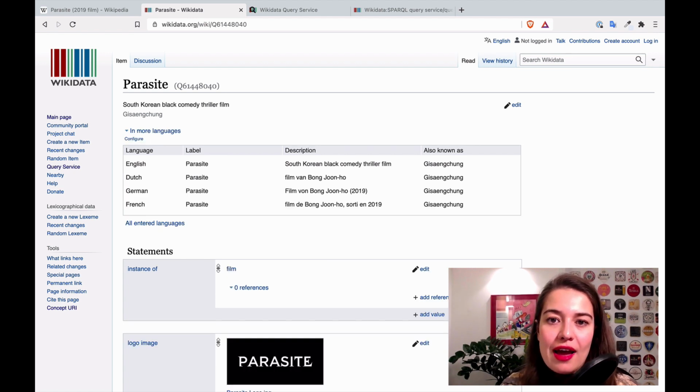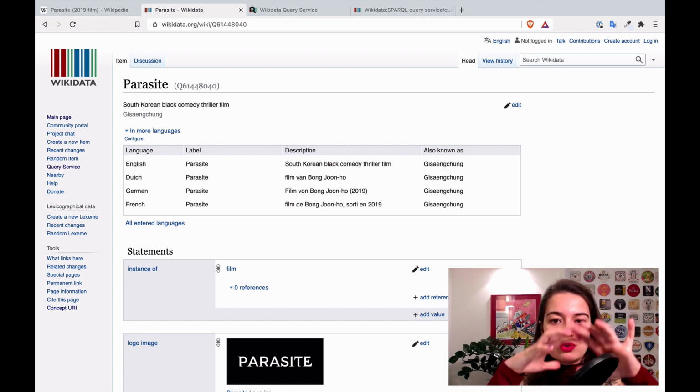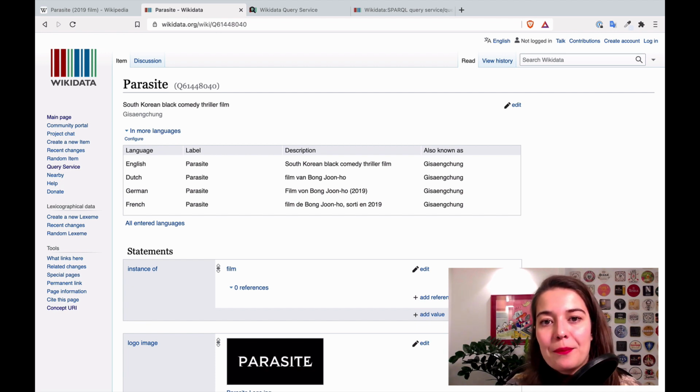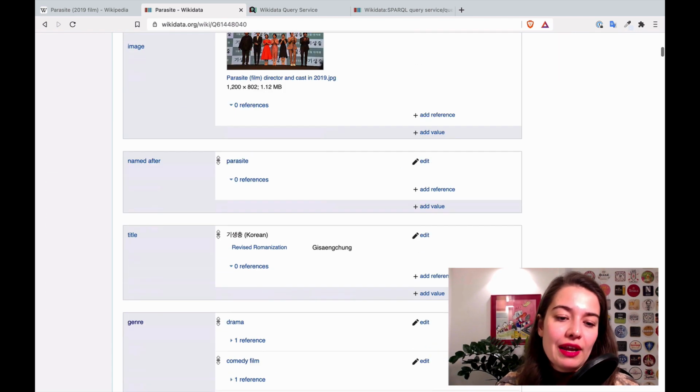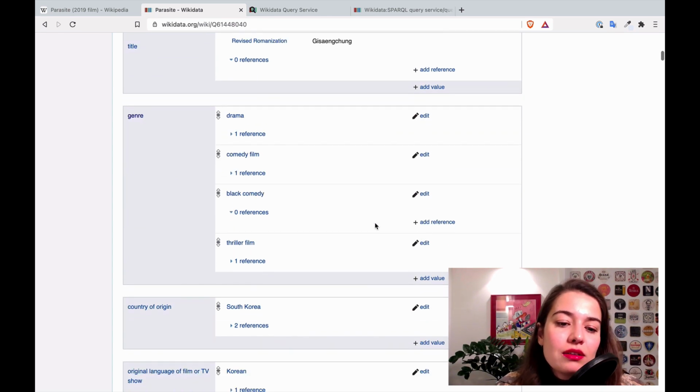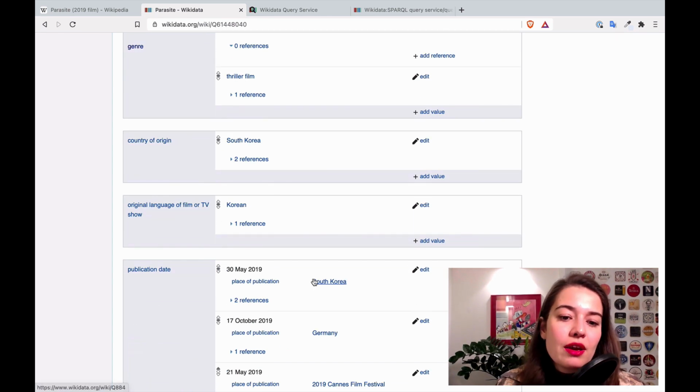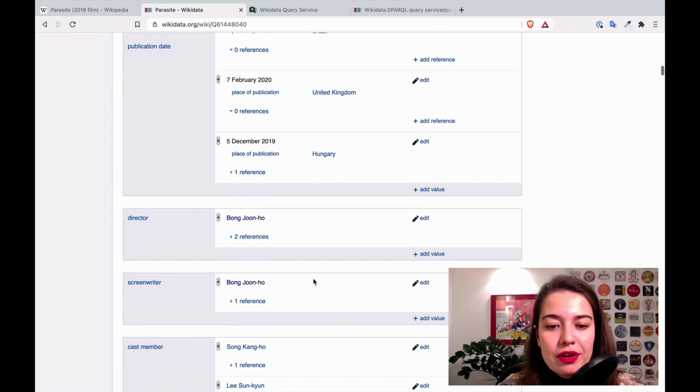It's always good to have an example that you walk through, but basically how this is going to happen is it's going to do a search of everything that is of this property, or everything that complies with the conditions that you're giving it. So, okay, what information can I get from it? There's a title, the genre, country of origin, publication date, etc.